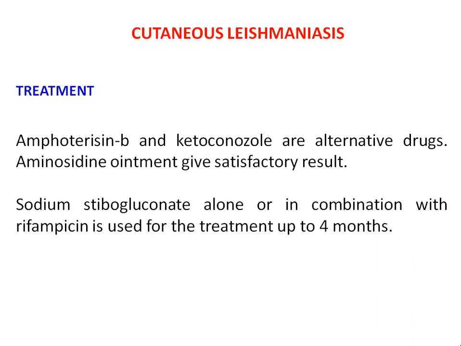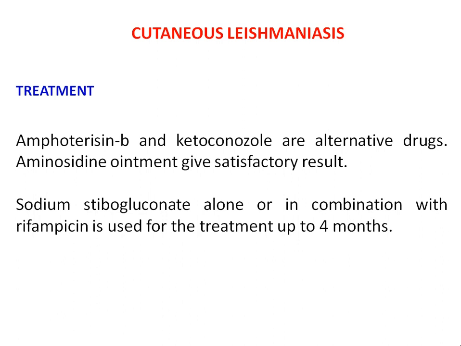As far as the treatment is concerned, amphotericin B and ketoconazole are the alternative drugs. Aminosidine ointment gives a satisfactory result.